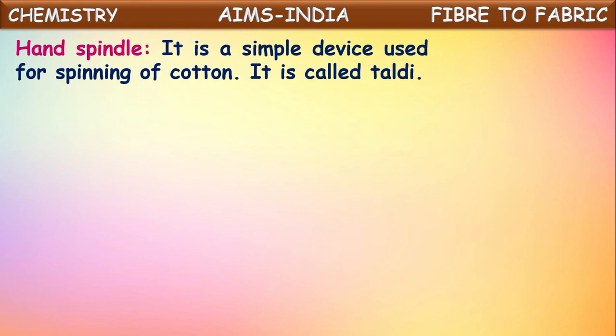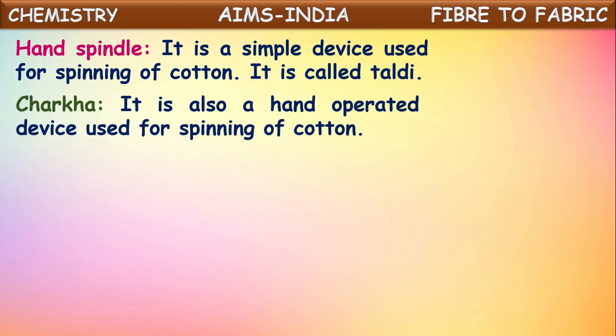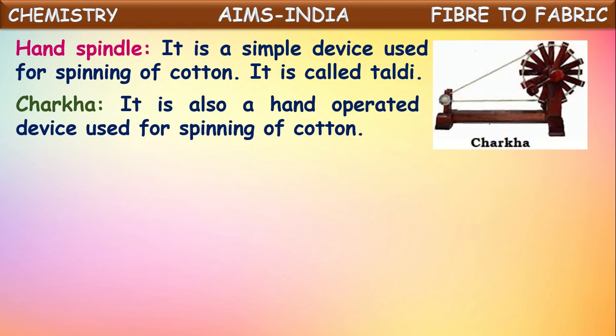The hand spindle is a simple device used for spinning of cotton. It is called taldi. And one more instrument used for spinning cotton to make yarn is the charkha. It is also a hand operated device used for spinning of cotton. By using this charkha, they spin cotton fiber to make yarn.